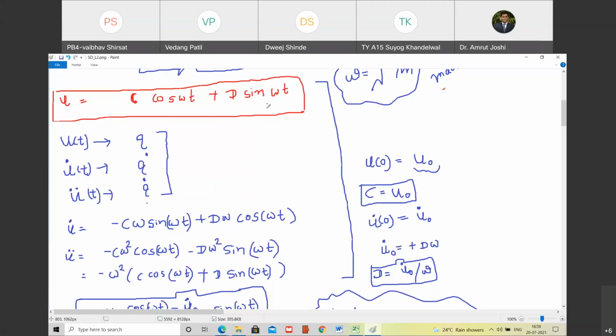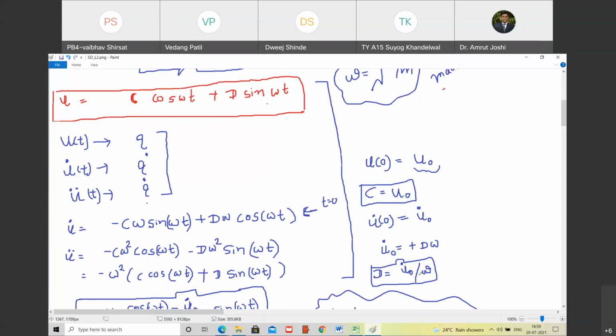Now u dot of 0 is u0 dot. Do you agree with me? So u0 dot is equal to, in this expression, I am going to substitute t equal to 0. So what do I get? The first term is going to vanish. The second term remains as D omega. And this u dot of 0 is u0 dot, which is a known quantity. So therefore D is equal to u0 dot upon omega.